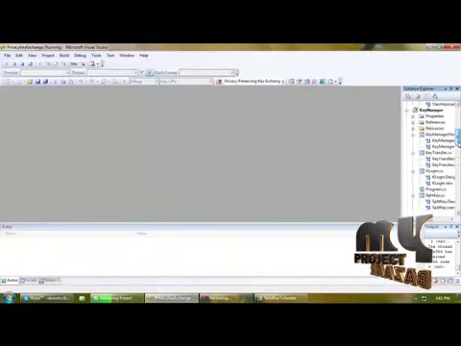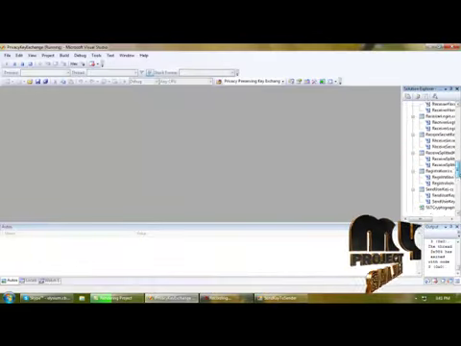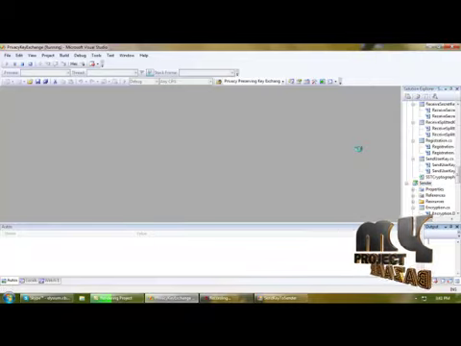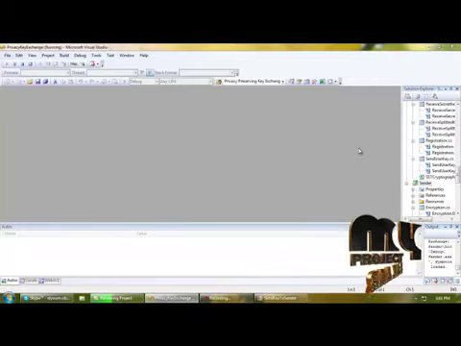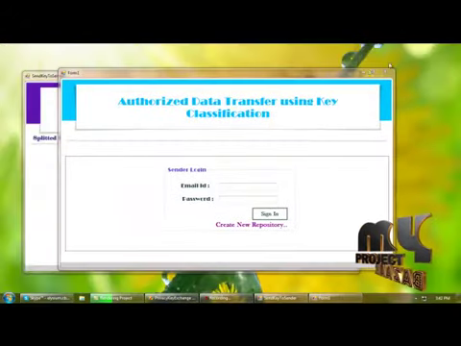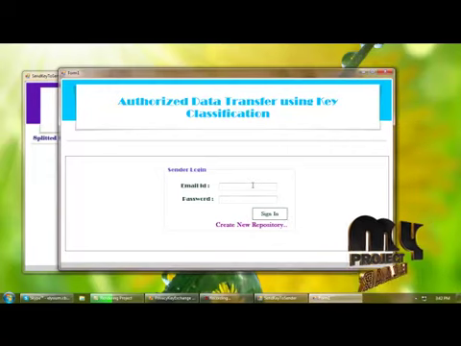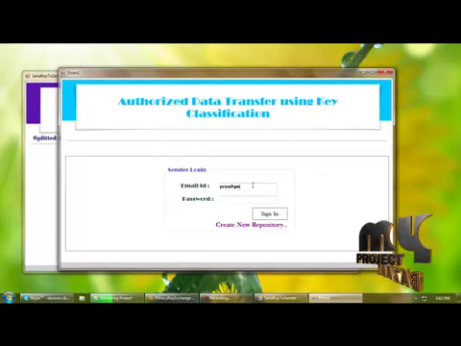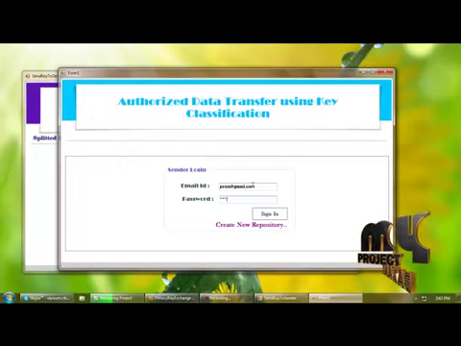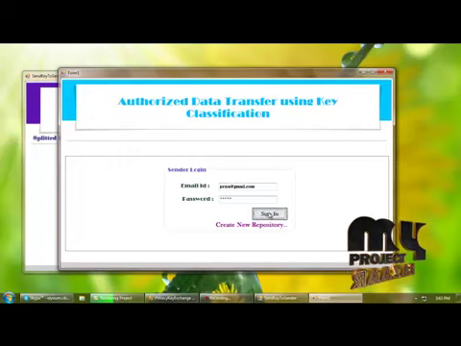For that we need to execute the sender side. So sender will log in by providing username and password. It shows invalid username and password.